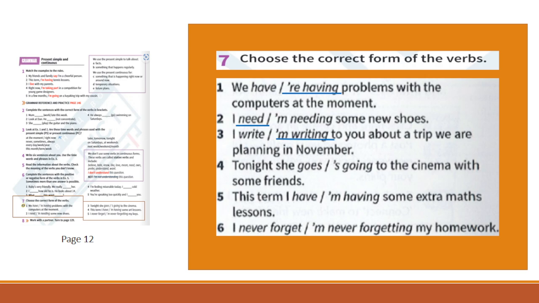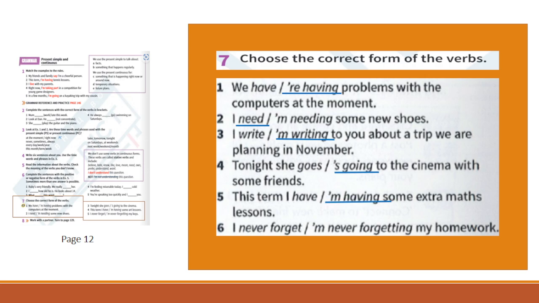I'm writing to you about a trip we are planning in November. Also, the action is happening right now. Tonight, she's going to the cinema with some friends. So here we have plans.